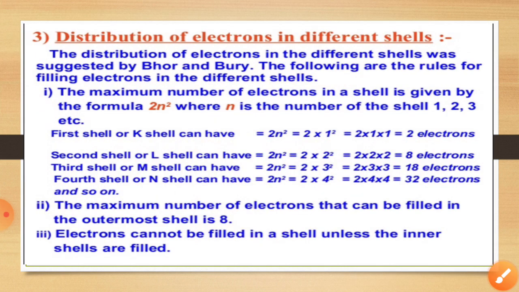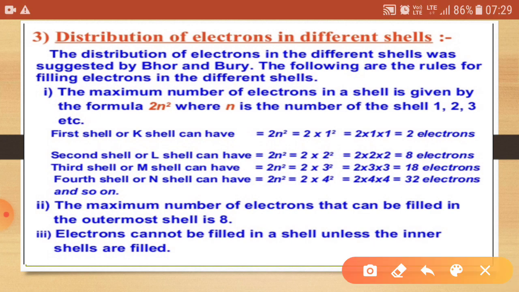Now, how can we distribute the electrons in these different shells? Bohr and Bury suggested the distribution of electrons in the different shells. The first rule was that the maximum number of electrons in a shell is given by the formula 2n squared, where n is the number of the shell.